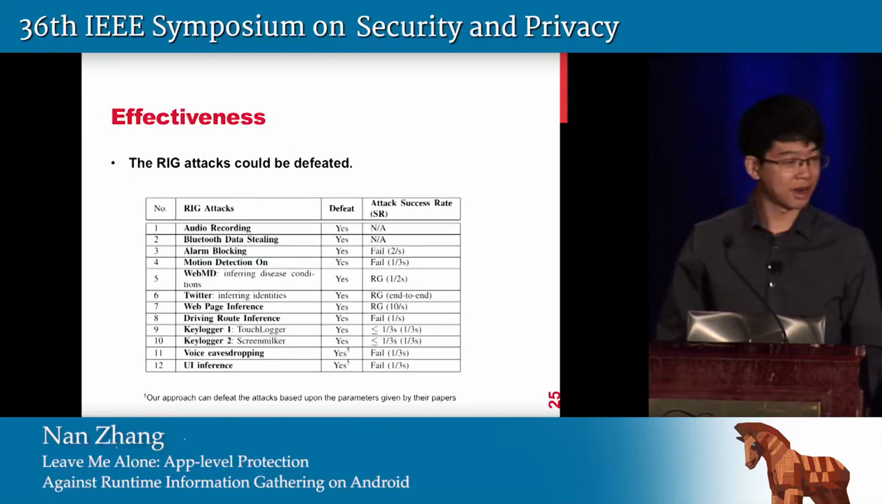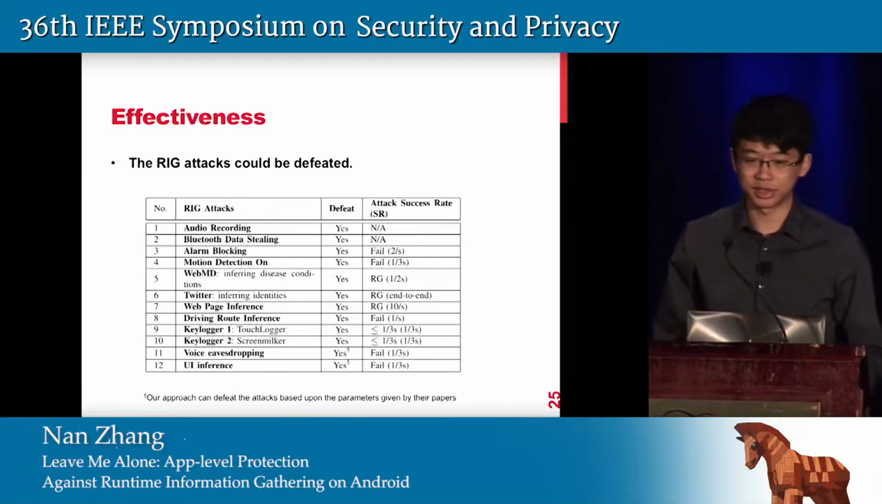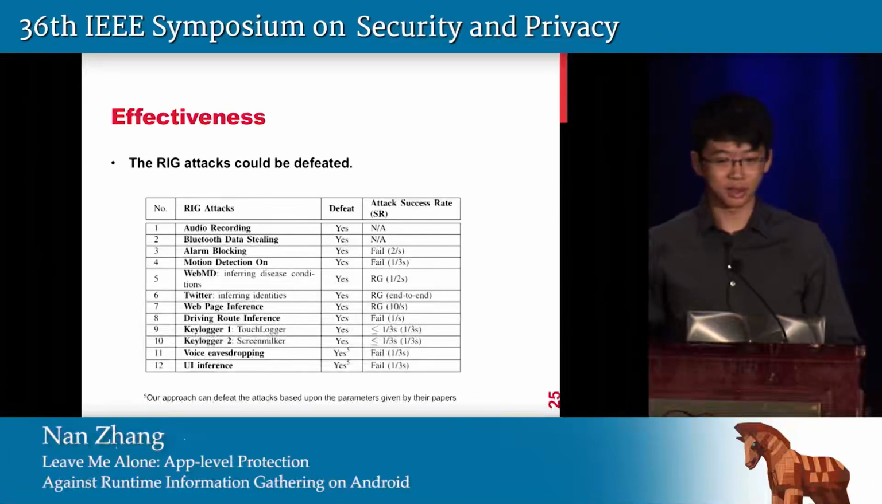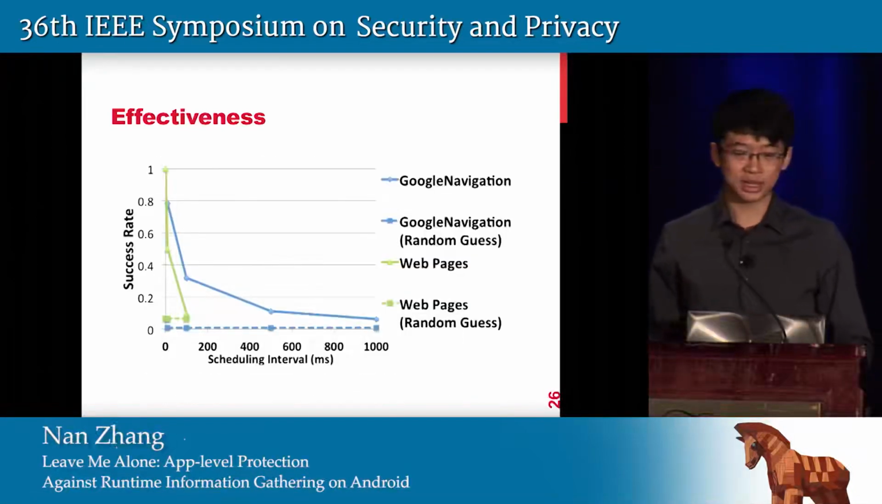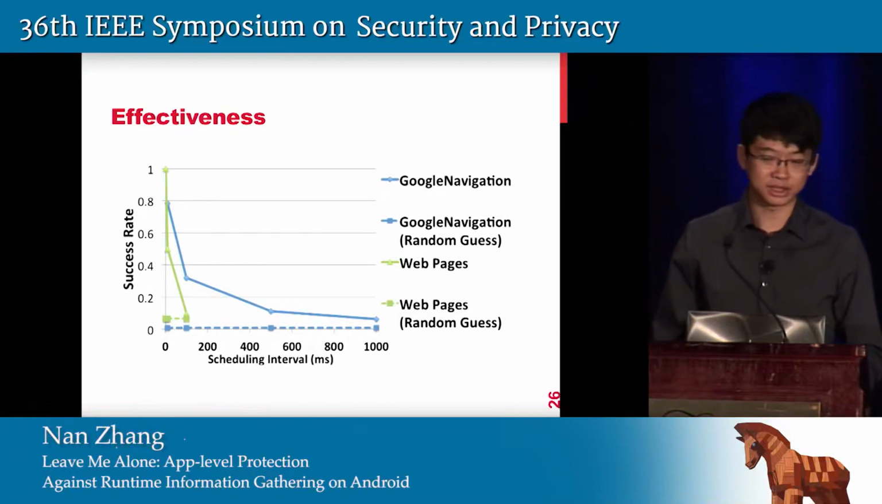We first test App Guardian's effectiveness against all known rig attacks at that time, and found that all rig attacks could be defeated. If a malicious app runs at a lower speed in order to circumvent the protection provided by App Guardian, it will not be able to gain enough information to make the attack happen, and their success rate will be close to a random guess. For example, in the Google navigation attack, if the sampling rate drops from 100 times per second to only once per second, its success rate will drop directly from 78% to only 6%.